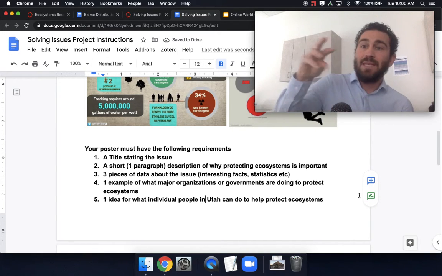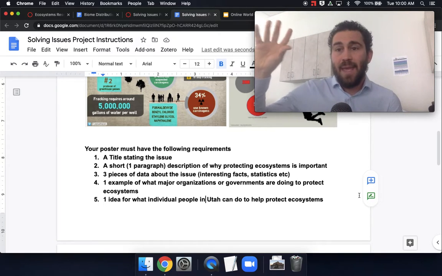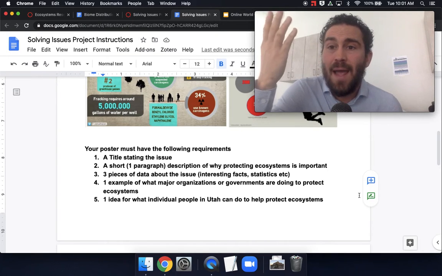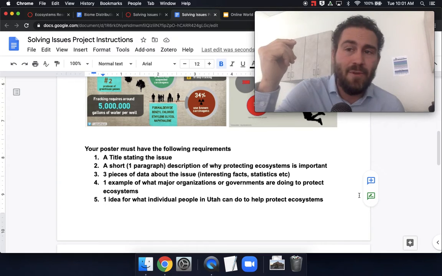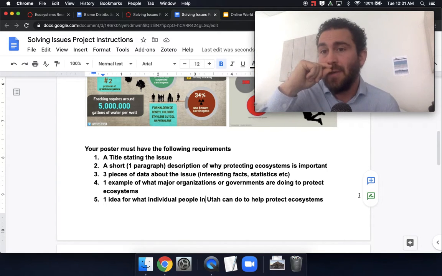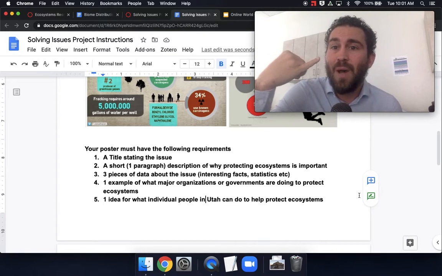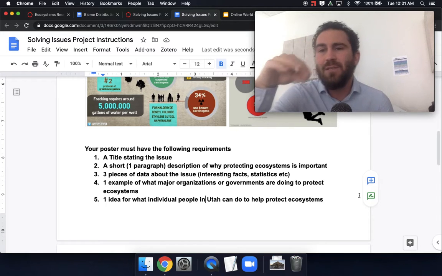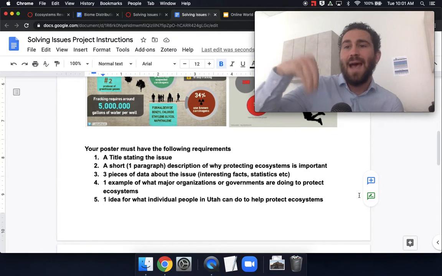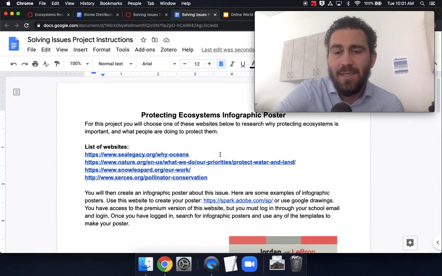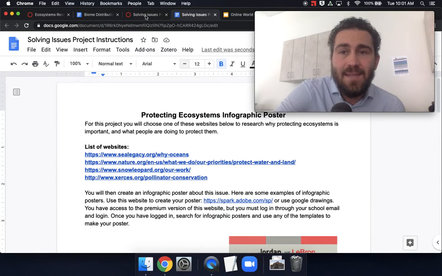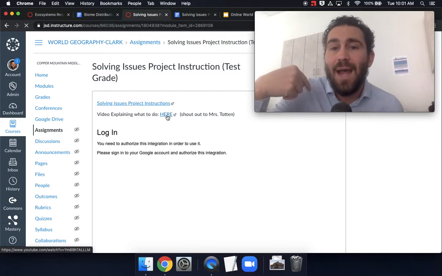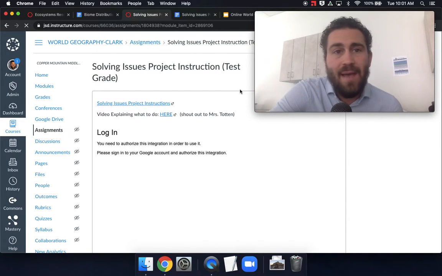So, even though this issue is happening in Washington, let's say it has to do with salmon not having large populations spawning every year. What can you do in Utah to help out? Well, look to buy wild salmon instead of farm salmon. Things like that. This is just to understand how what you do here has an impact, and that is specifically listed in our core. There is a video right here explaining exactly what to do for this project beyond what I just described.